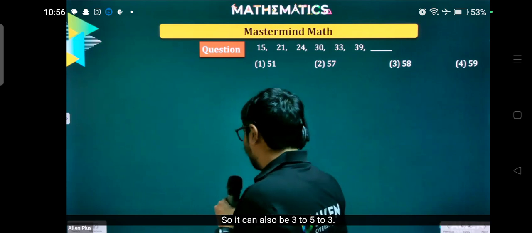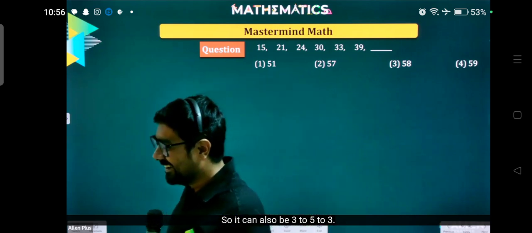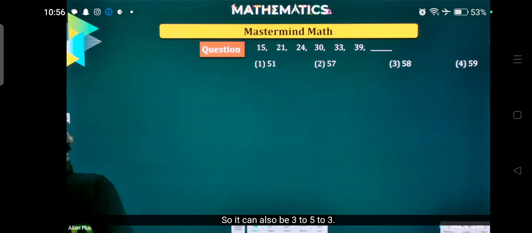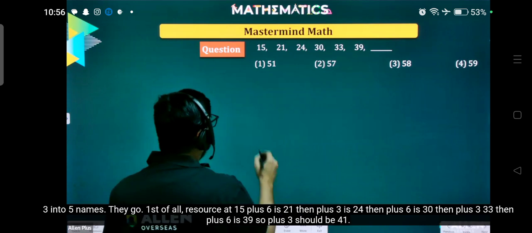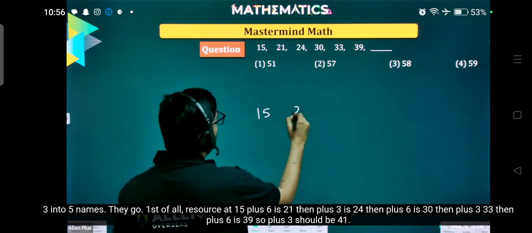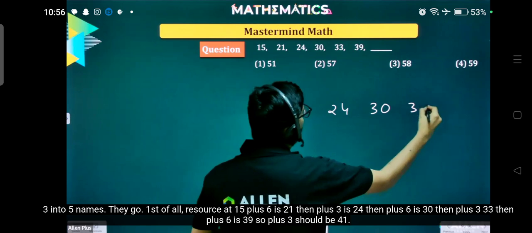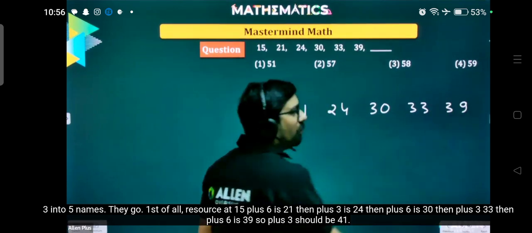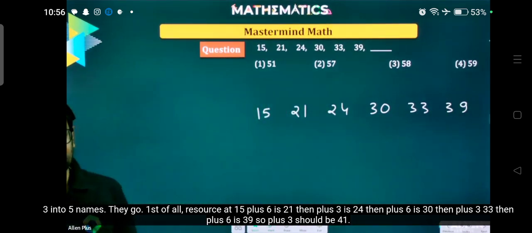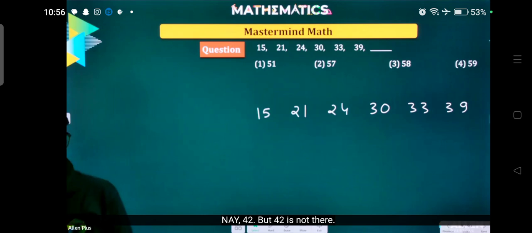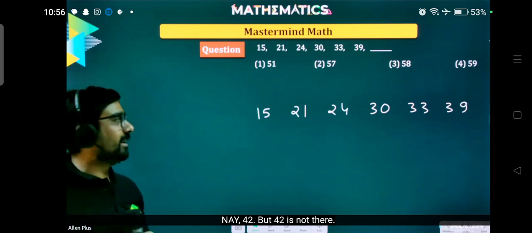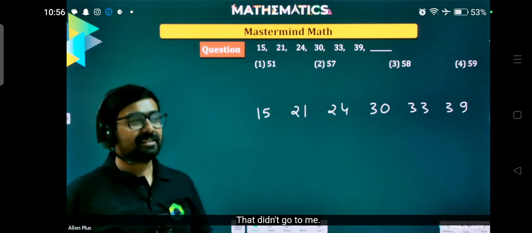So it can also be 3 into 5 into 3 into 3 into 5, no. Sir, I did first that. First of all, we saw 15 plus 6 is 21, then plus 3 is 24, then plus 6 is 30, then plus 3 is 33, then plus 6 is 39. So plus 3 should be 41. No, 42. But 42 is not there.